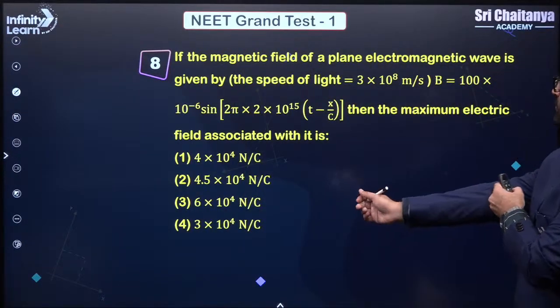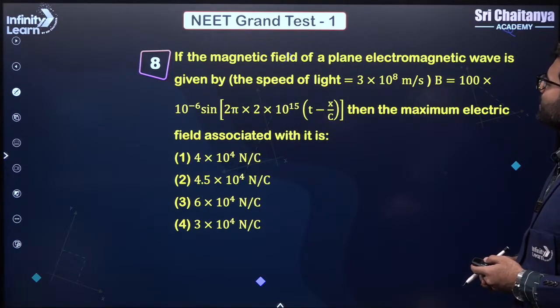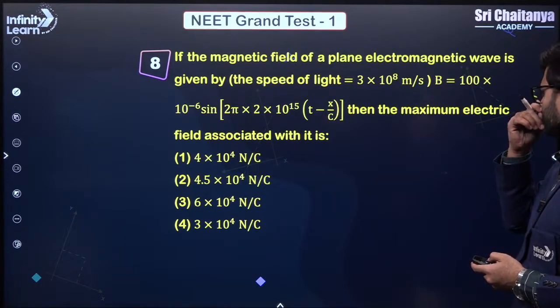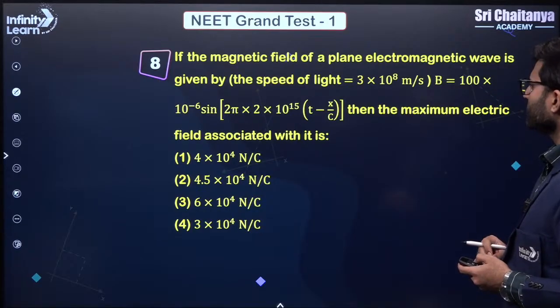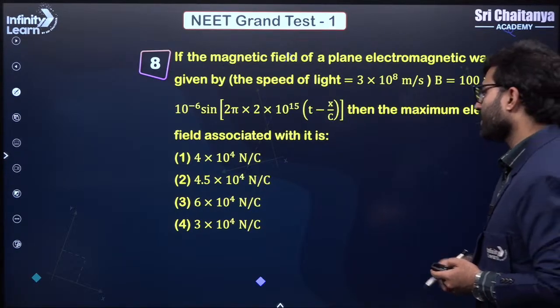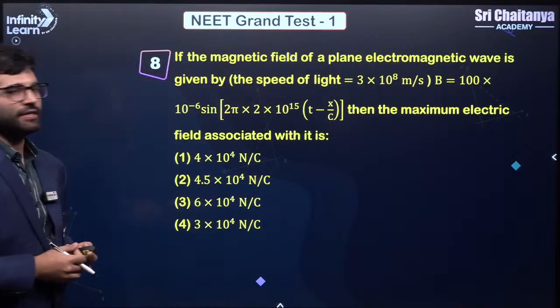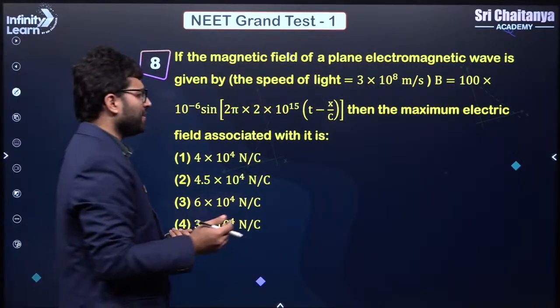The next is a very straightforward question, I think. If the magnetic field of a plane electromagnetic wave is given by B is equal to 100 into 10 to the power minus 6 sine of 2 pi into 2 into 10 to the power 15 into t minus x by c, then the maximum electric field associated with it is, right? So this is a very straightforward question.